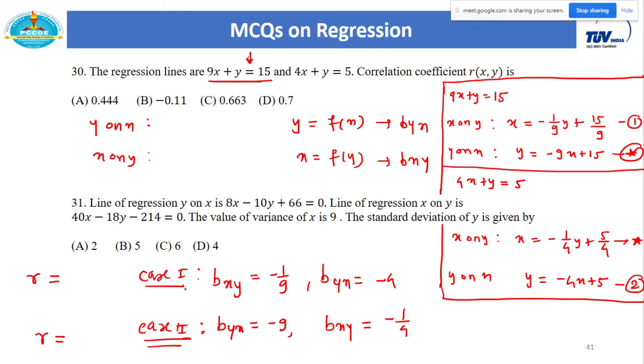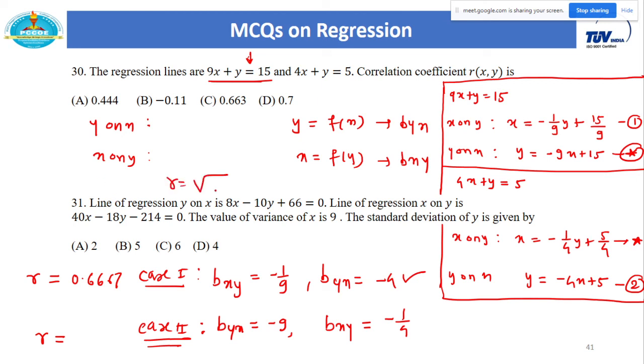So just calculate r in the first case, under root of the product of these two numbers. So under root of 1 by 9 into 4. Can anyone tell me what that value is? 1 by 9 into 4, and then take its under root. So I think this value is 0.6667. So for case 1 my r is this.